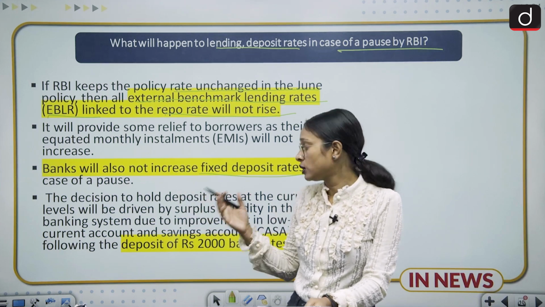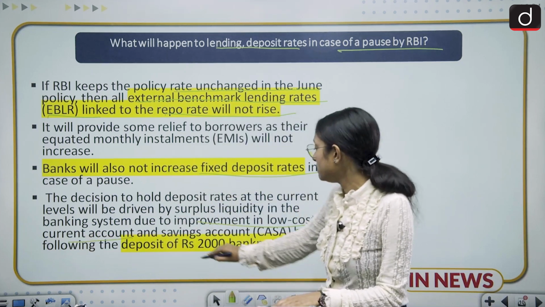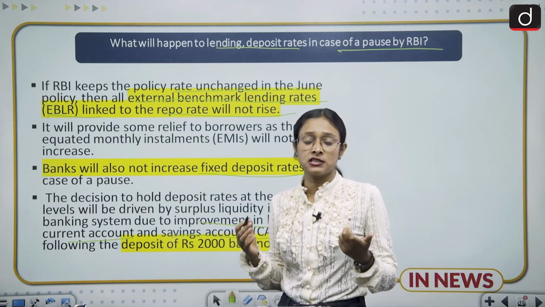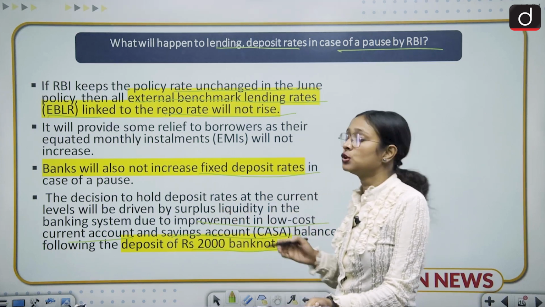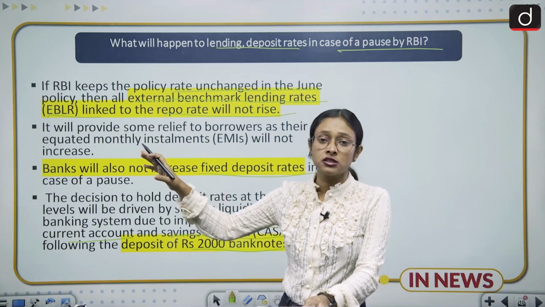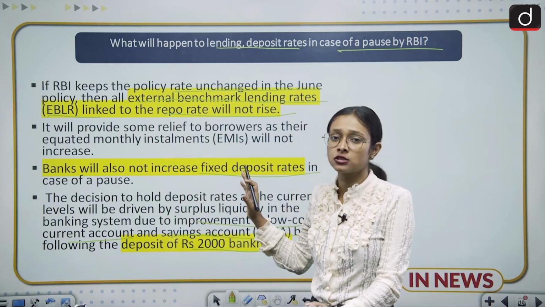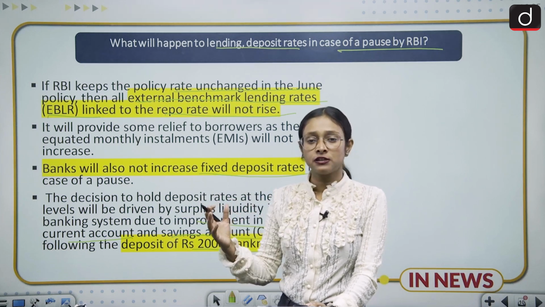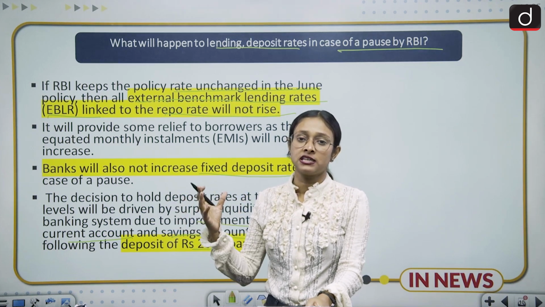And in such cases, what happens? There will be an improvement in low cost current account and savings account deposits. So this is the reason there will be more surplus in liquidity, and also the withdrawal of rupees 2000 notes, because most of the notes will be deposited or exchanged in banks, will also increase the liquidity in the market. So these are the reasons that the RBI is going to pause this time, but the final result will come on the 8th. We will see on that day what stance the RBI has taken.